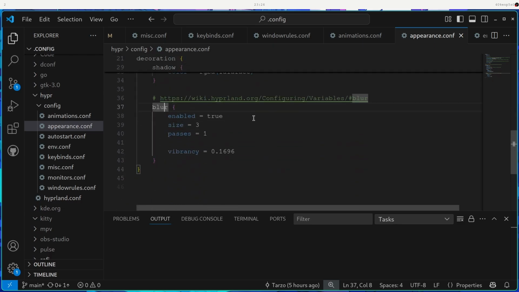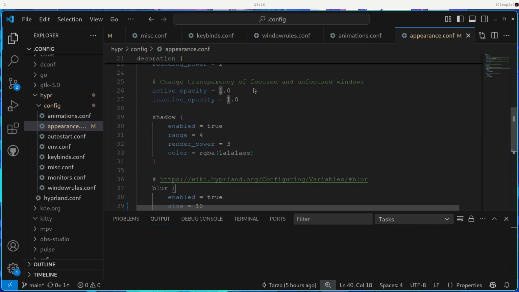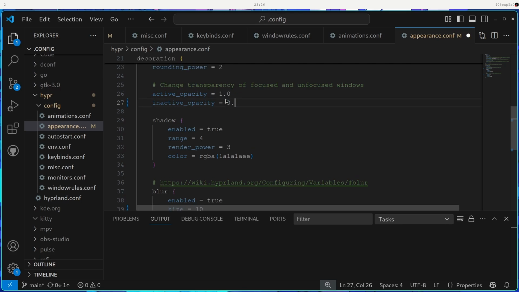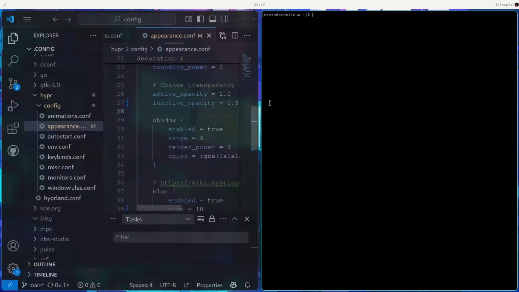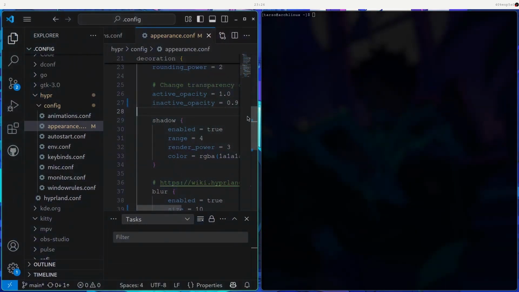We have the blur, so we can get blurred output. If I do like 10 in here, how would that look? I'll see. So you can see inactive opacity. I'll go with 0.9. And yes, I will do a bit of configuration while I show you guys around. So yeah, that's something. And there you go. We have inactive opacity. Let's see how that looks. Okay, it is quite blurred and it does look pretty nice.